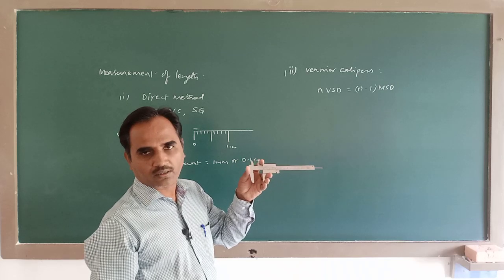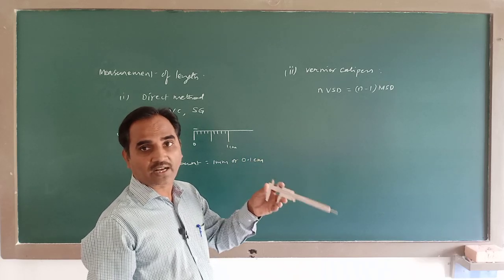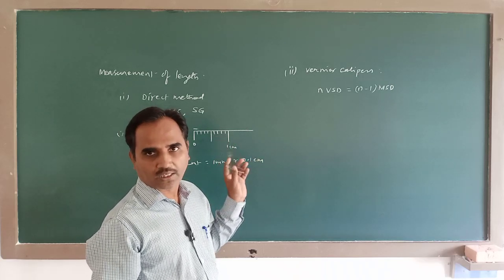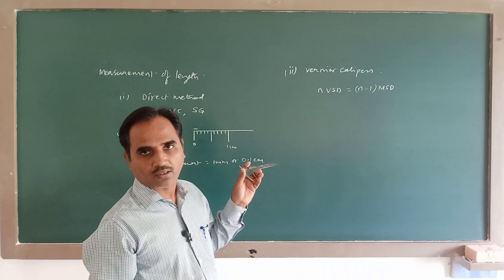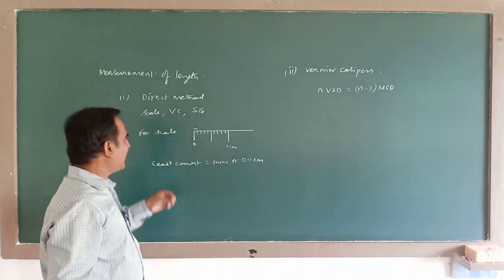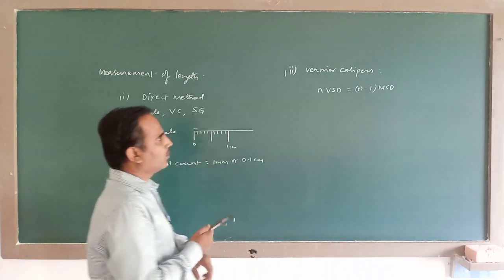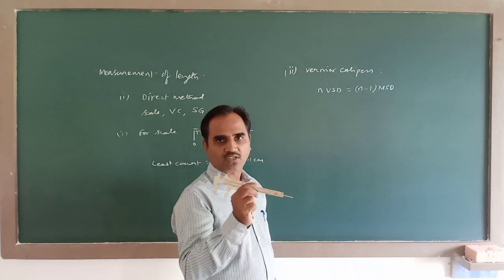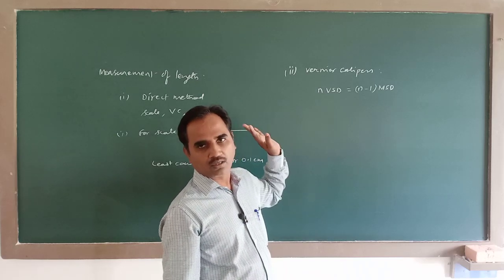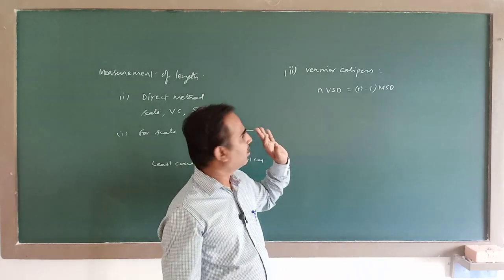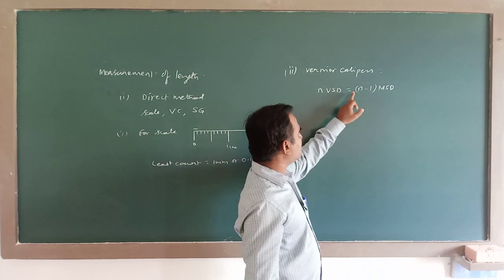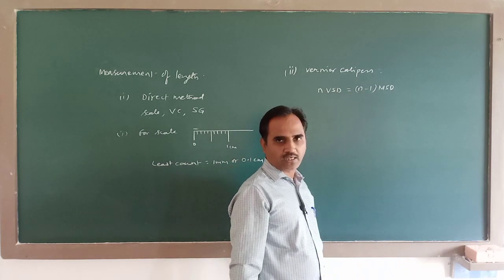This instrument can measure still smaller lengths than an ordinary scale. If you want to measure lengths smaller than 1 millimeter, you can use this one. This vernier calipers is designed on this principle. In any vernier, n vernier scale divisions is equal to n minus 1 main scale divisions.